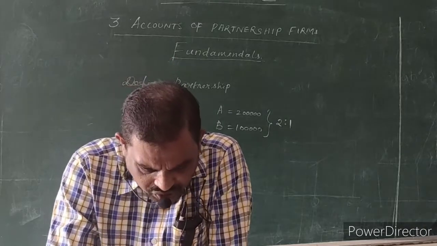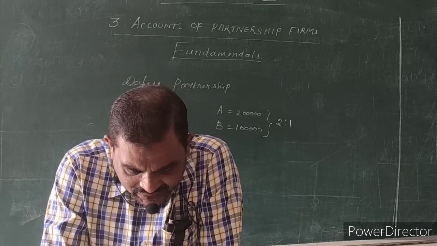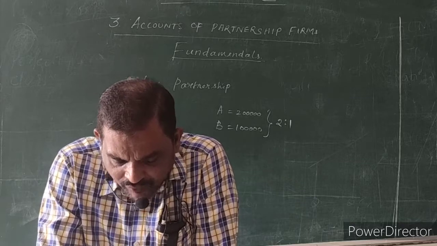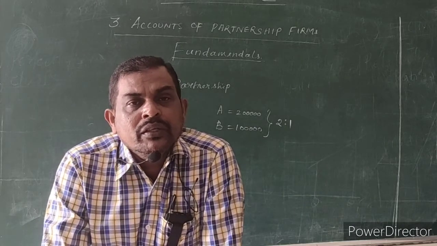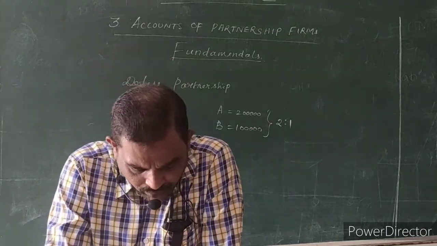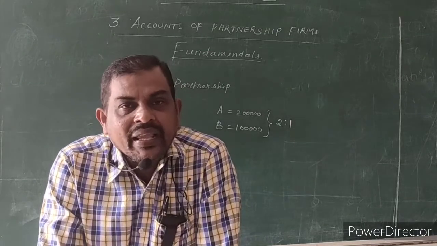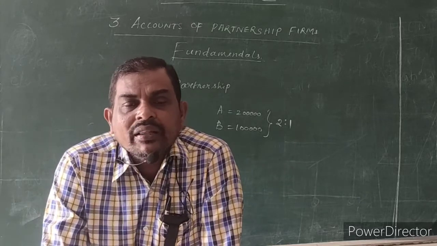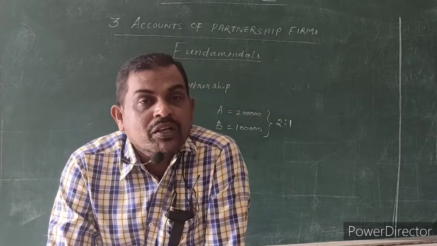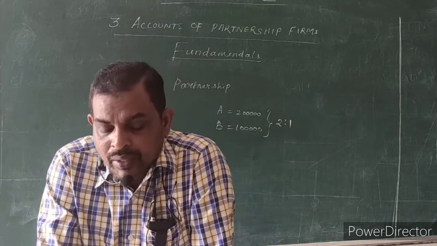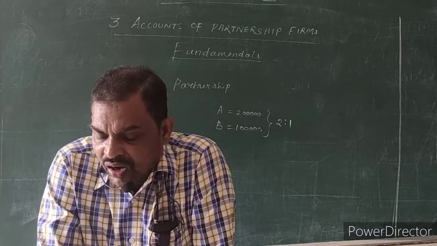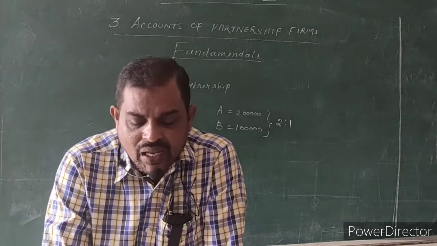What is the next question? D demands salary at the rate of 5,000 per month as he spends full time in the business. D says, I am spending full time in the partnership business, so I need rupees 5,000 as salary. But B and C will not agree. In this situation, the Act says no remuneration. If you are not following the partnership deed or partnership agreement, no remuneration is payable to any partner. Hence, D will not get it. D is not entitled to salary.